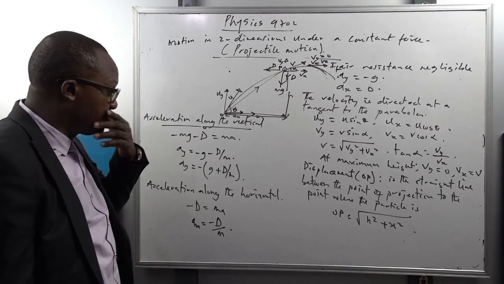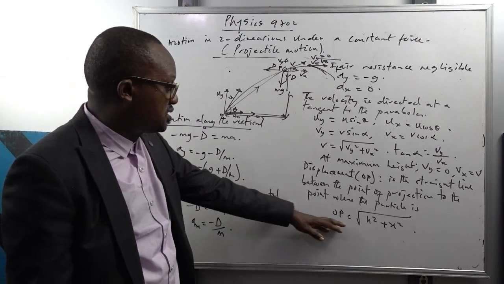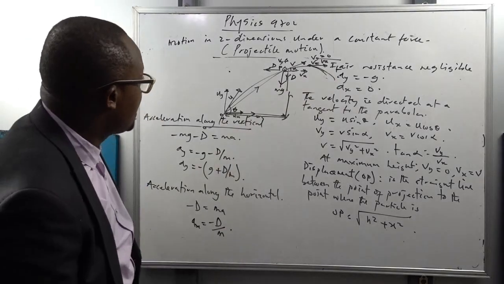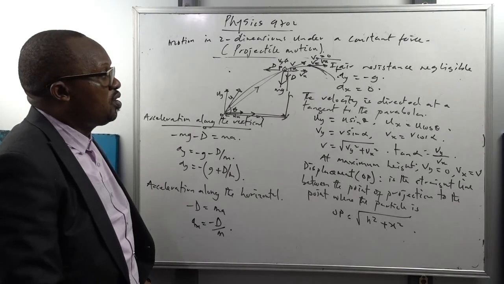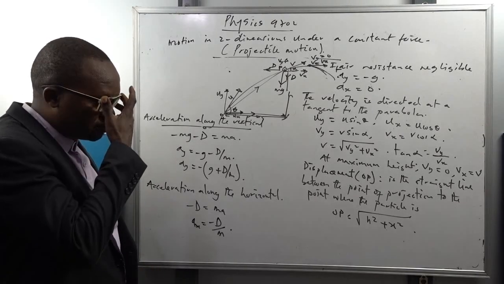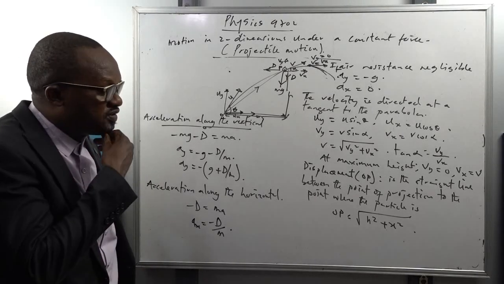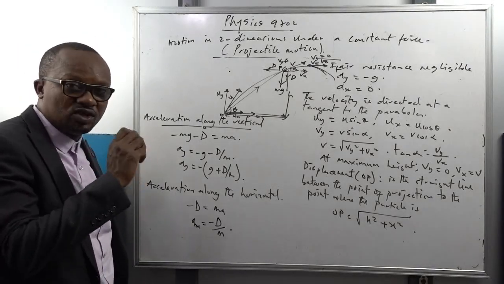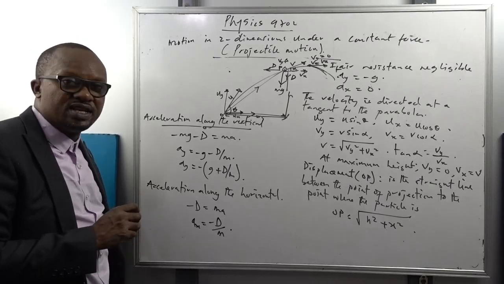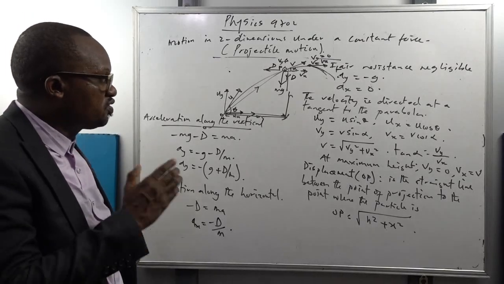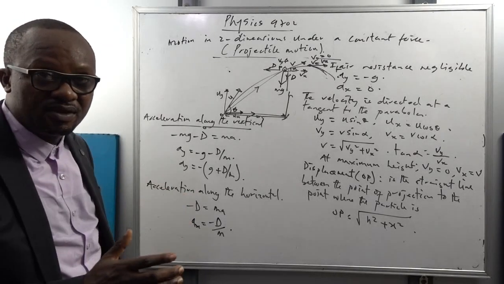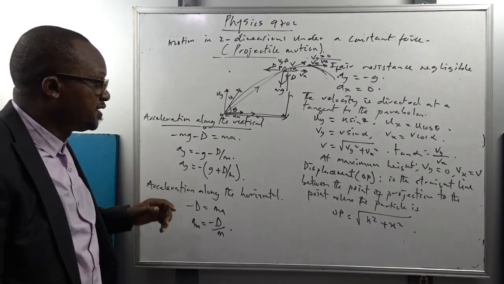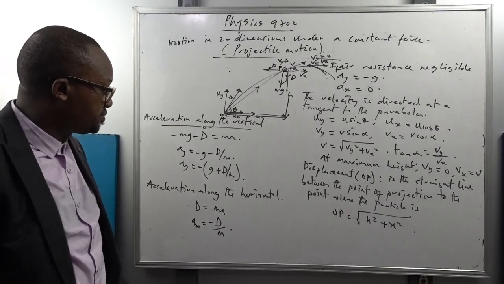So we have described the displacement of the particle. We described the velocity. We have also described the what? Acceleration. So how do we then describe the motion of the particle? How do we use the equations of motion to describe the motion of the particle at a given time or at a given position? So we can therefore use the equations of motion now.